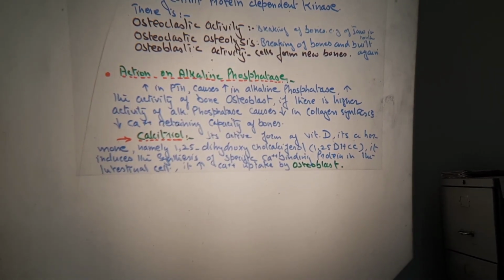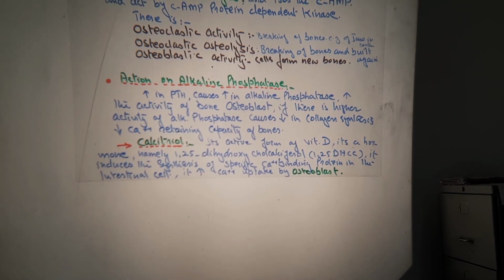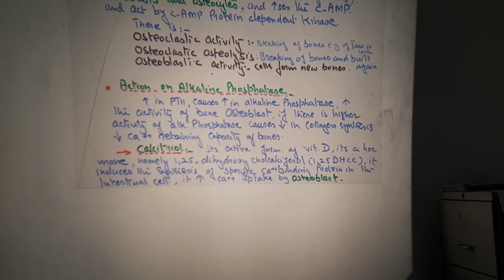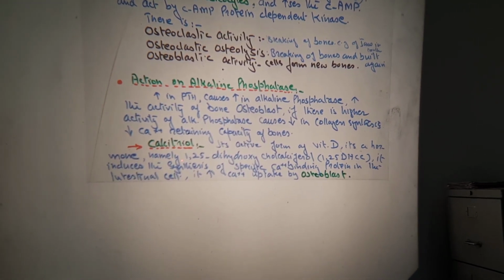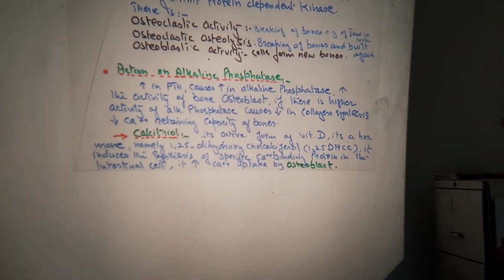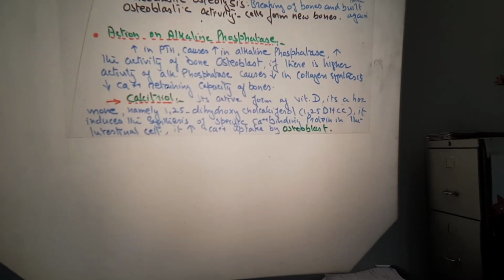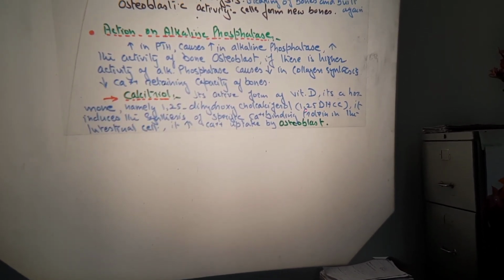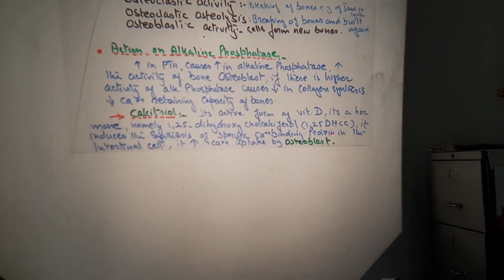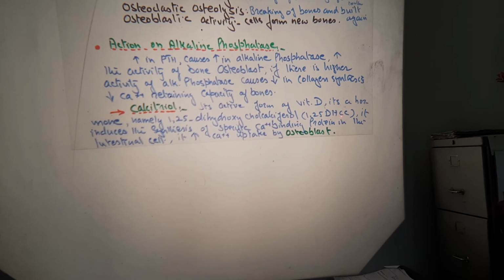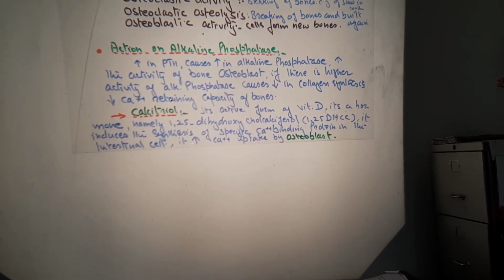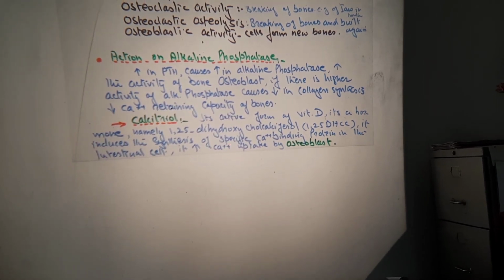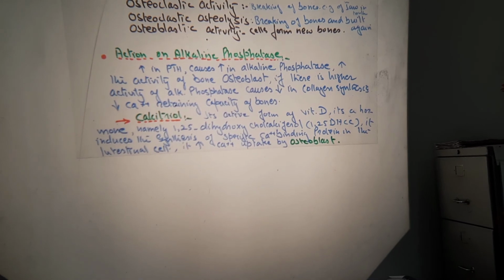Now, calcitriol. What is calcitriol? It is the active form of vitamin D. It's a hormone, namely 1,25-dihydroxycholecalciferol, which we have discussed just now, 1,25-DHCC. It induces the synthesis of specific calcium binding protein in the intestinal cells. It increases the calcium uptake by osteoblastic activity.